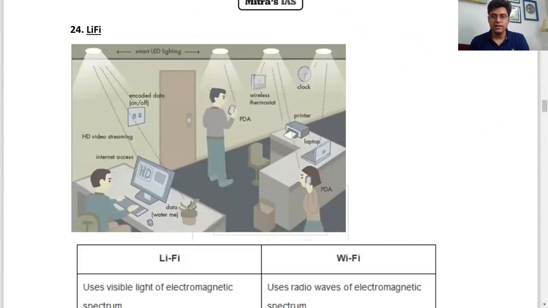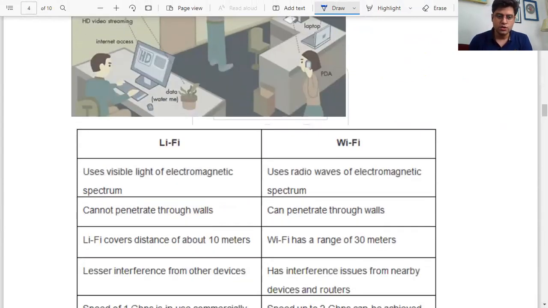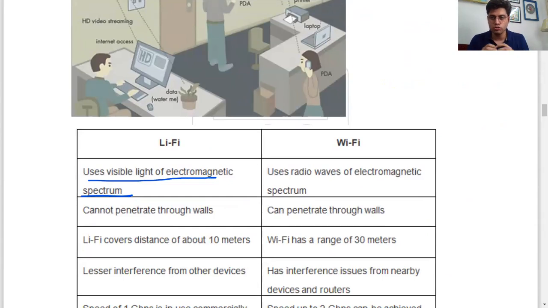Next topic, LiFi. We've heard about it a lot: light fidelity. It is like Wi-Fi, and to understand LiFi, it is best to compare it with Wi-Fi. LiFi uses visible light of the electromagnetic spectrum to connect with devices. Like Wi-Fi, LiFi also connects with devices and helps us connect to the internet. LiFi uses the visible light spectrum, whereas Wi-Fi uses the radio waves of the electromagnetic spectrum.